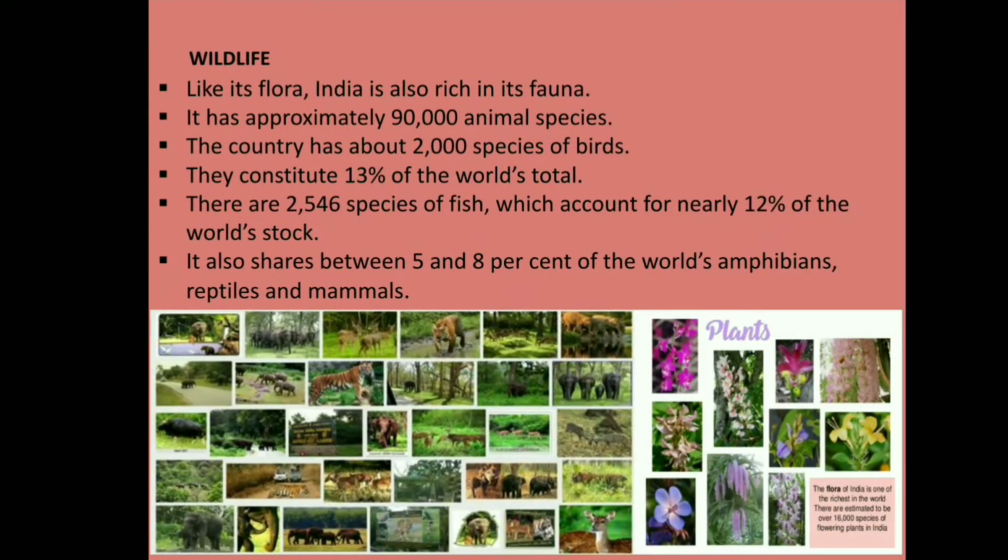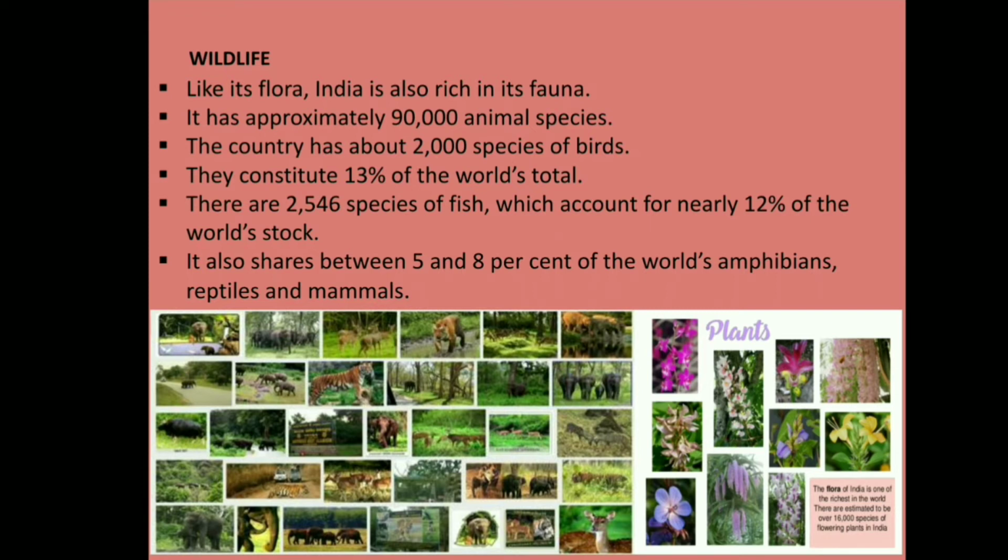Okay, now let us talk about wildlife. Like its flora, India is also rich in its fauna. It has approximately 90,000 animal species. The country has about 2,000 species of birds. They constitute 13% of the world's total.